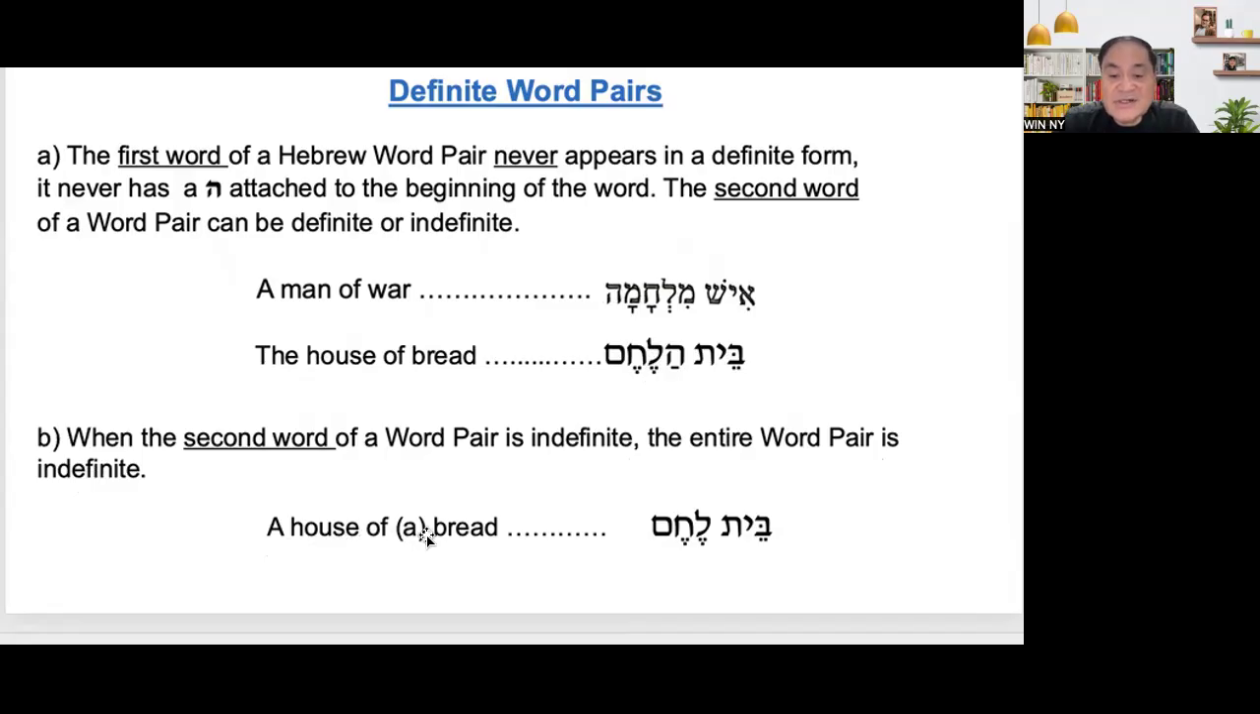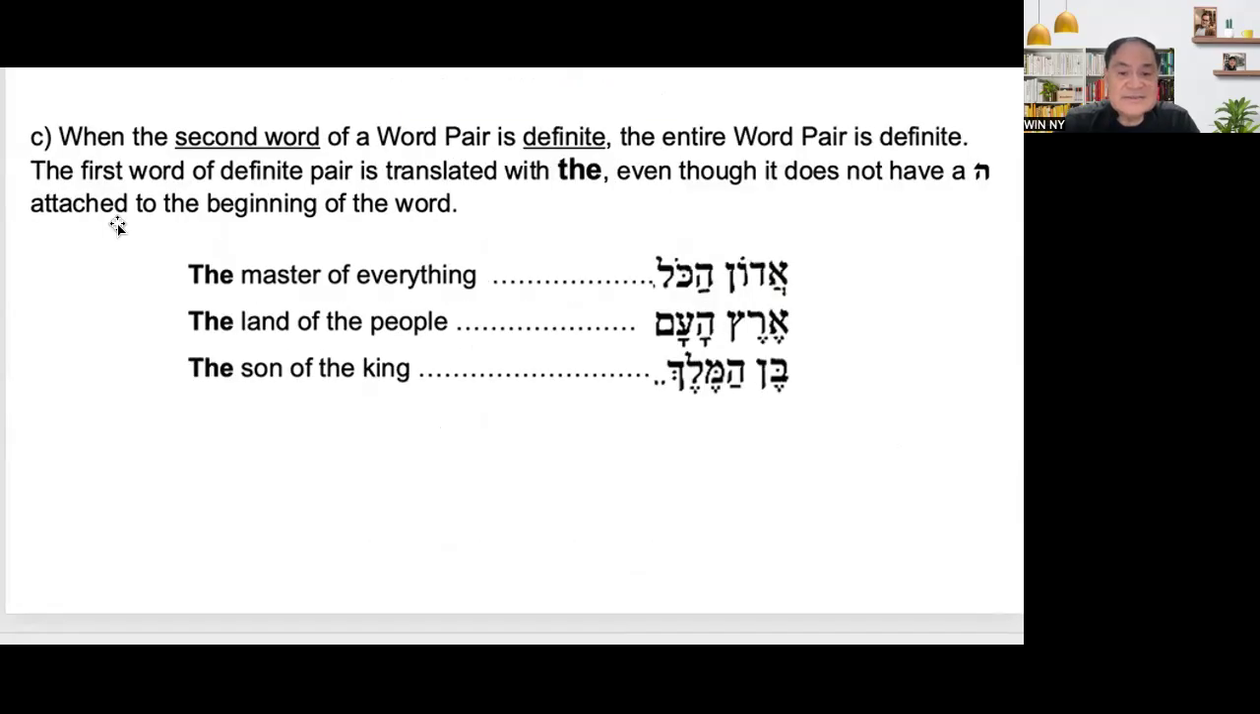A house of bread. Okay, so of course it is Bet Lechem. A house of bread or a house of a bread. Bet Lechem. All right. Okay, so look at this, the third rule.